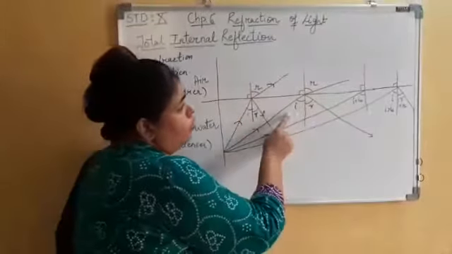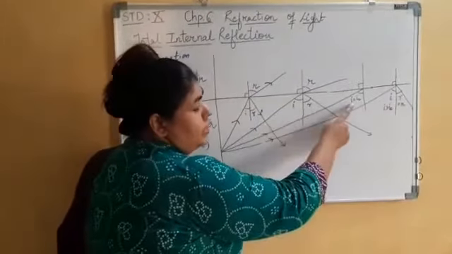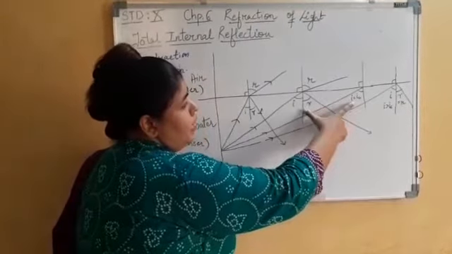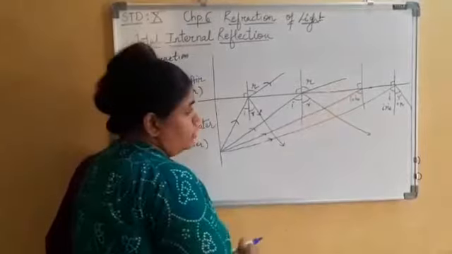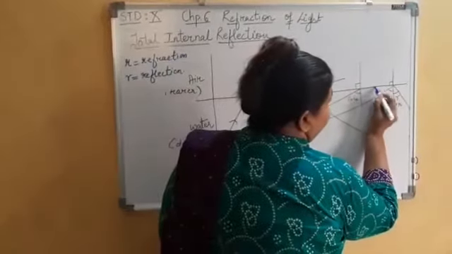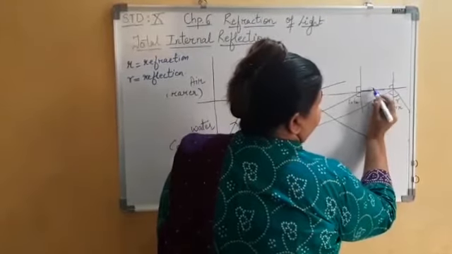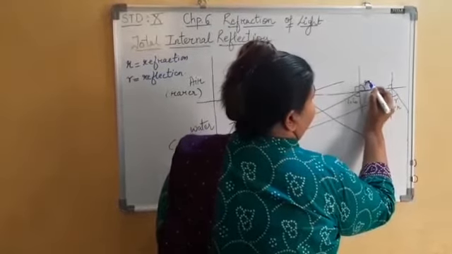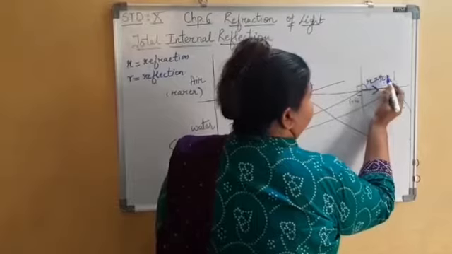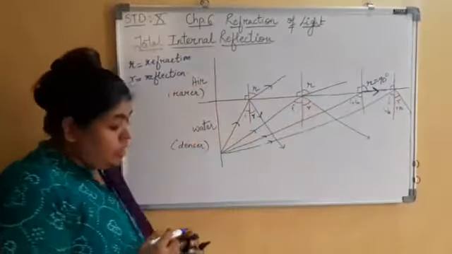Now if you see what will happen next, this i is greater than the previous i. So this ray will move parallel, and the angle of refraction will be equal to 90 degrees.